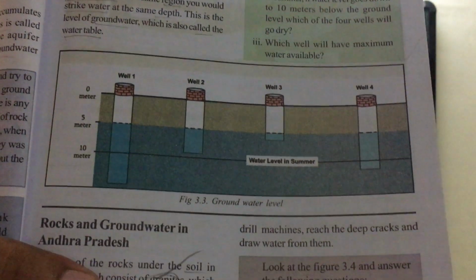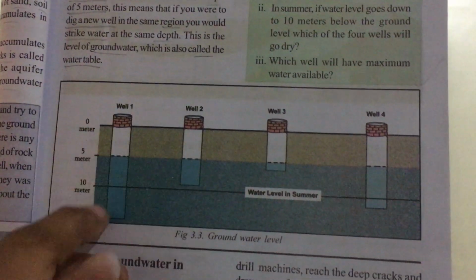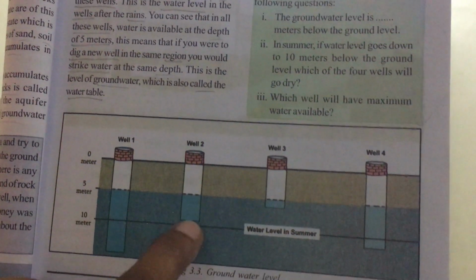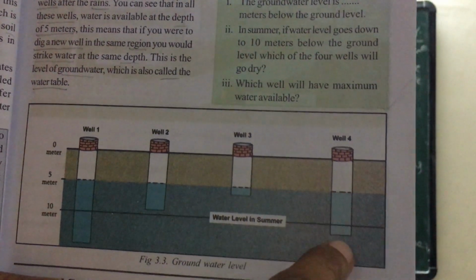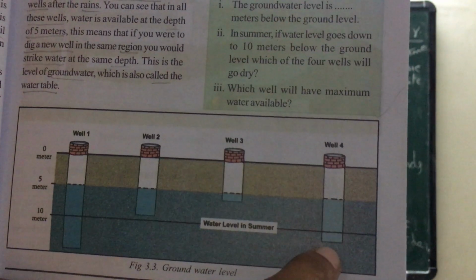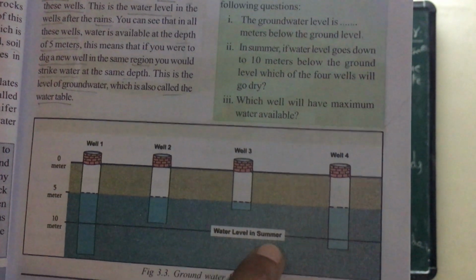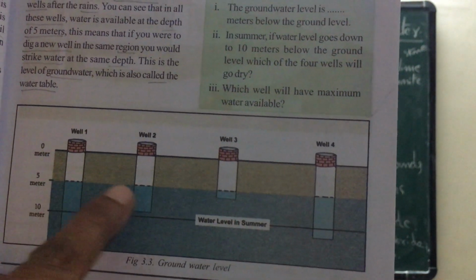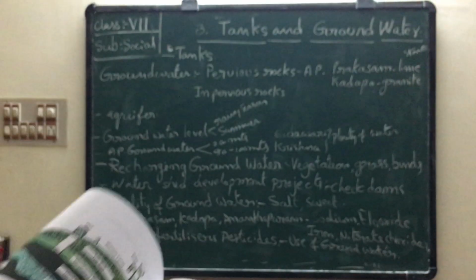Next I want to show you this picture once again. Here is the groundwater level. This is a well 15 meters deep. This is maybe a well 9 meters deep. This is 6 meters deep. This is 12 meters depth of this well. So this is the water level in summer. Four wells are there. Look at the water level.